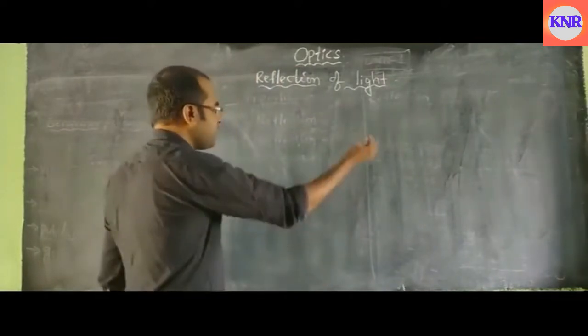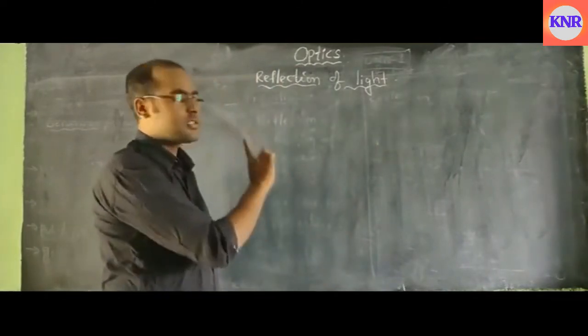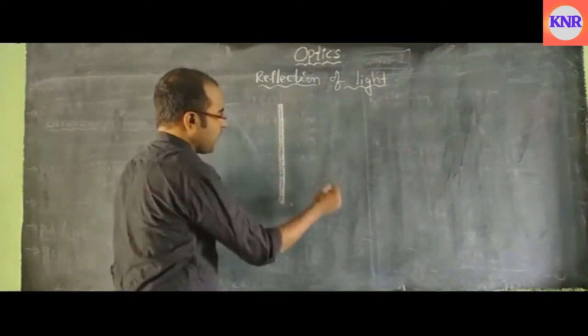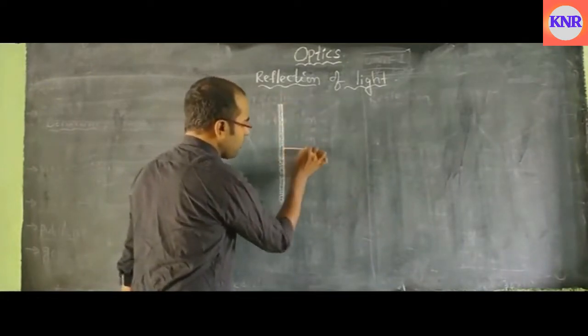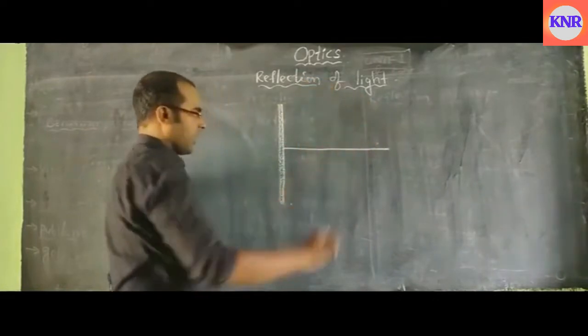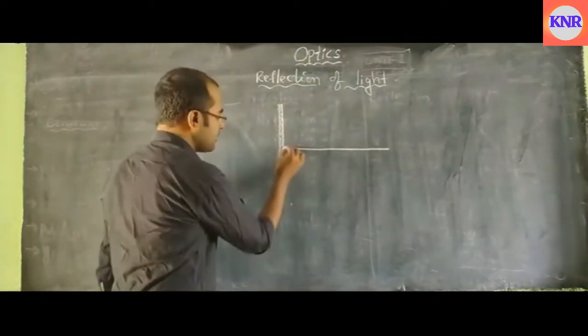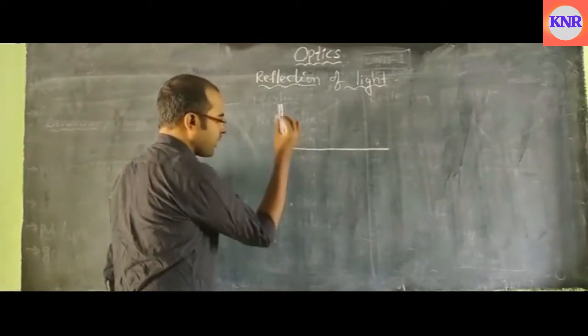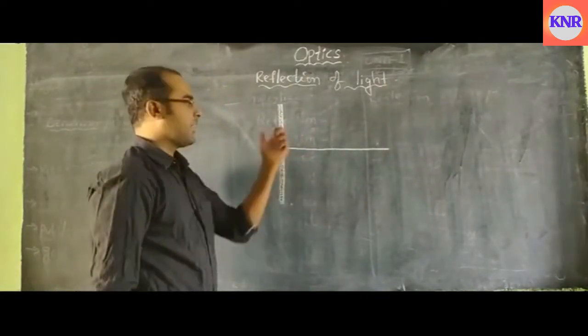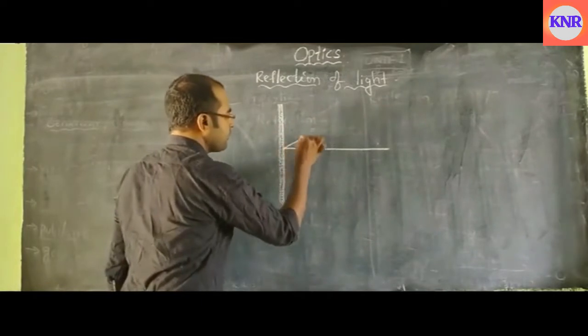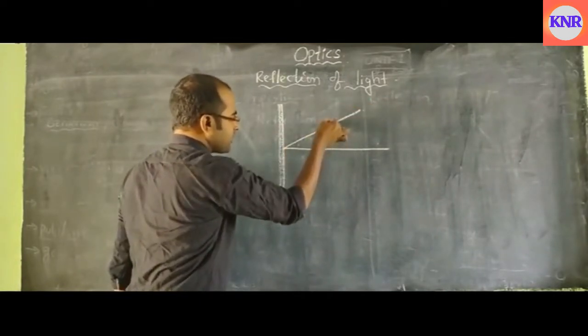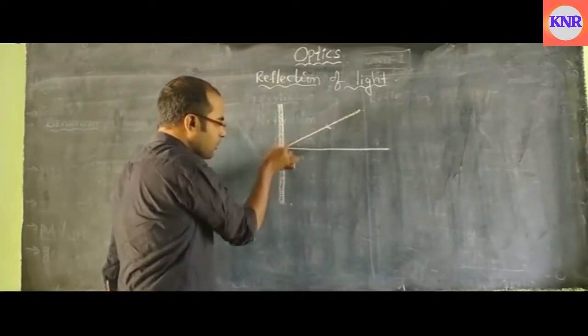Let us see the same thing in the case of light. Let us take this as the plane of reflection and draw a normal. I'll explain what these terms are later. This is the point where we are hitting a light ray. From here we are passing a light ray onto this plane.